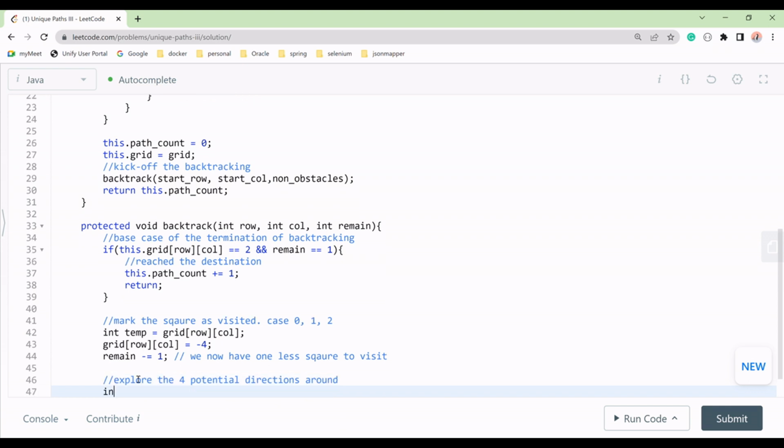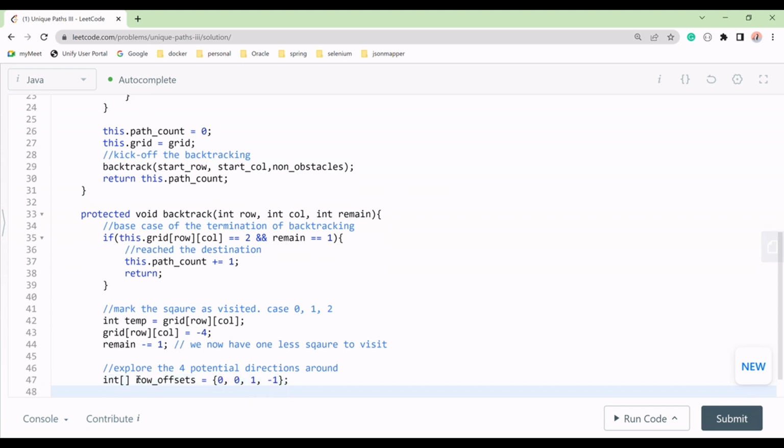How will we do that? We'll take an int row offset, and we will pass 0, 0, 1, -1, correct? All 4 directions are here for the offsets. We have the row offset.